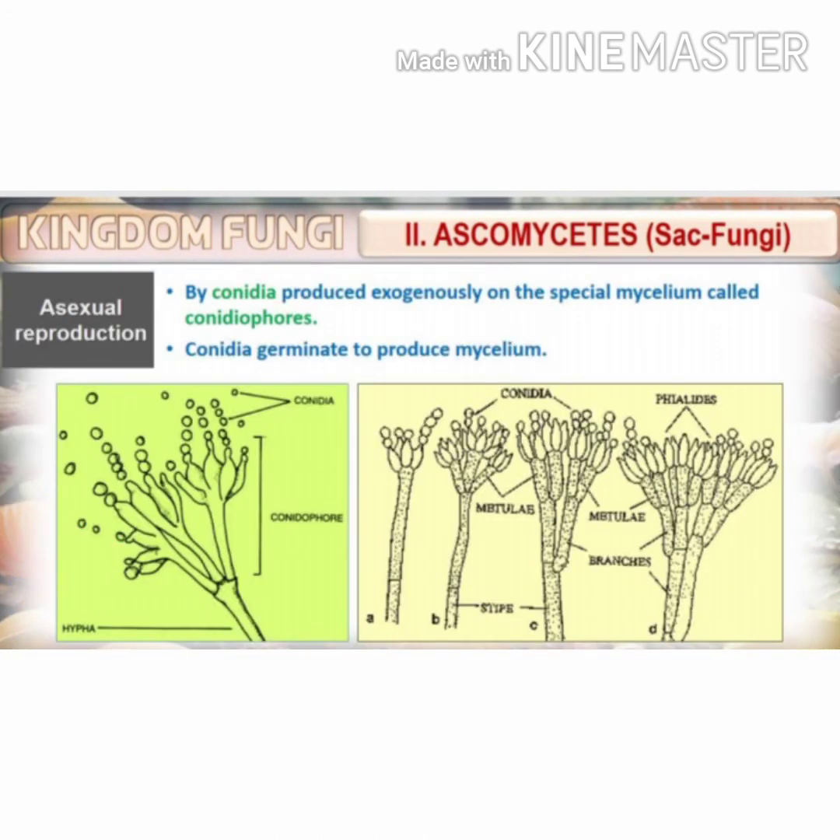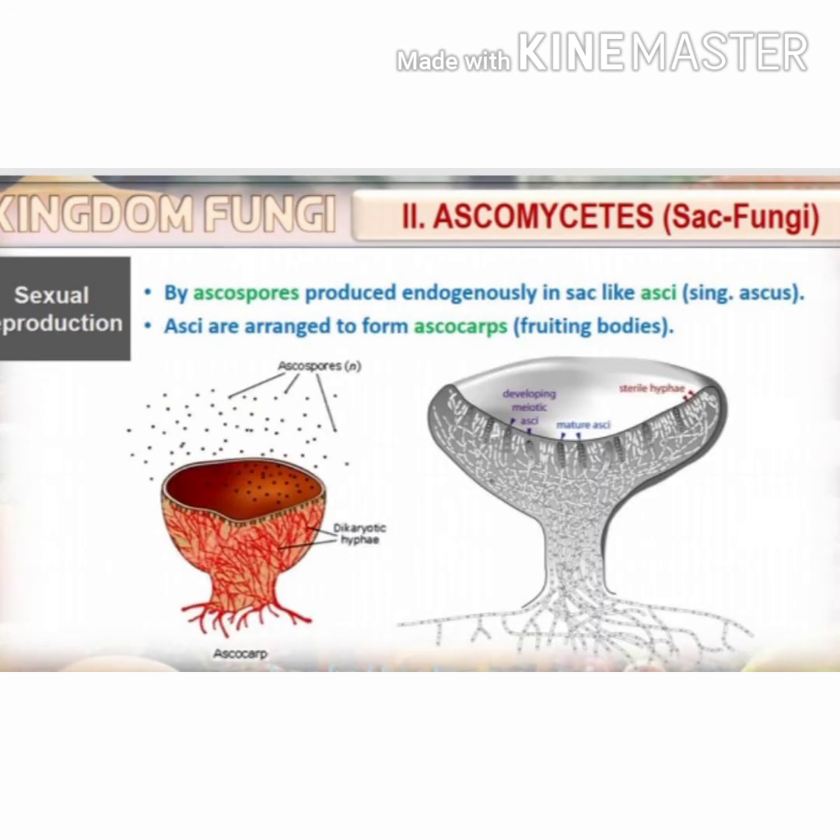Then comes the asexual reproduction of Ascomycetes. The asexual spores are called conidia, which are produced exogenously, that means produced outside the fungal hyphae, and the special mycelium which bears conidia is called conidiophore. Conidia germinate to produce mycelium. The sexual spores of Ascomycetes are ascospores. From that it got the name Ascomycetes. They are produced endogenously. Endogenously means produced inside the fungal hyphae, in a sac-like structure called ascus.